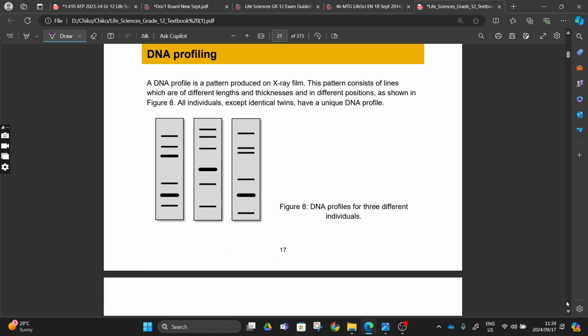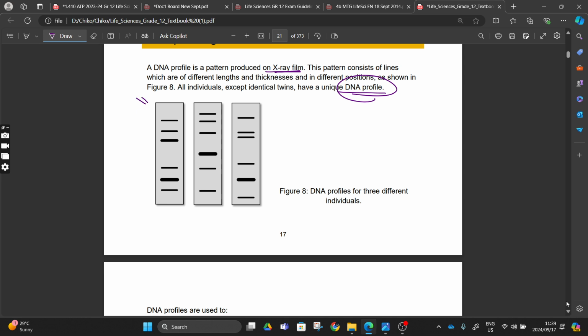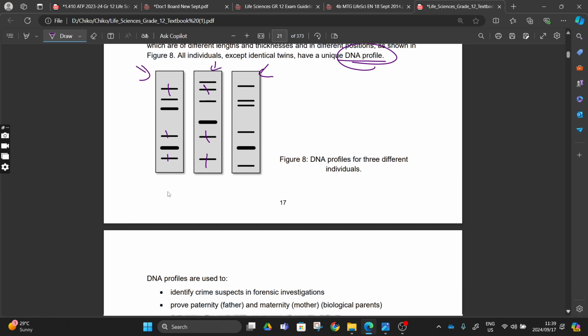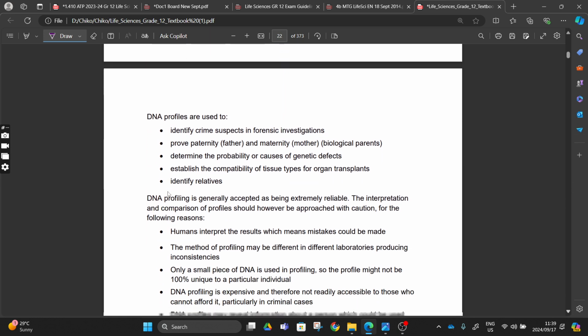DNA profiling is produced by an X-ray film. This pattern consists of lines which are of different lengths and thickness and in different positions, as shown in the figure below. An individual, except identical twins, has a unique DNA profile. So if we are identical twins, we are going to have a similar DNA profile, right? As you can see here, we have individual 1, individual 2, individual 3, and from this we can conclude that individual 1 and individual 2 might be relatives, because of the same location of our DNA profile strands or bars there.